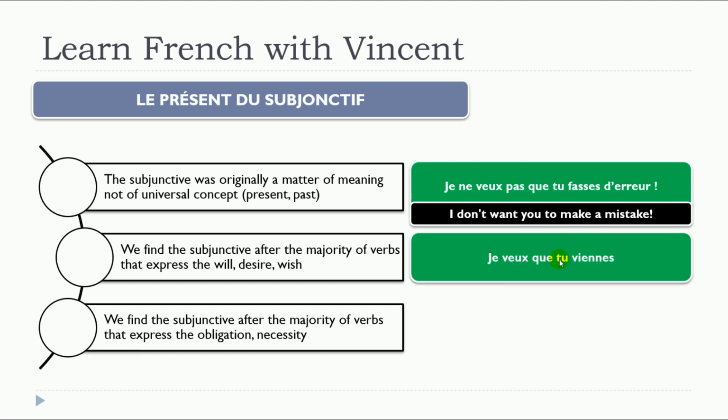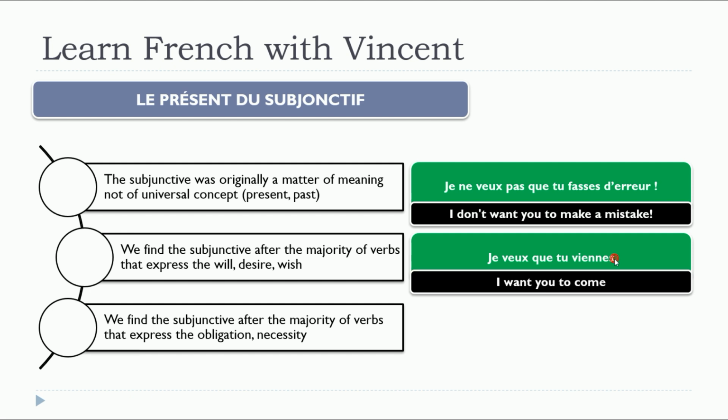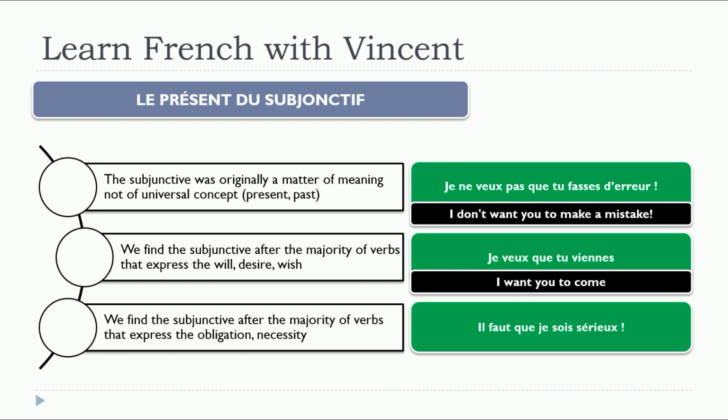Je veux que tu viennes. So in that situation, as you can see, the verb vouloir, je veux que, well, that will express the will, as we saw, the desire, the wish. So in that situation, after the que, your verb will be in the subjunctive. This is the verb venir, tu viennes. Je veux que tu viennes.